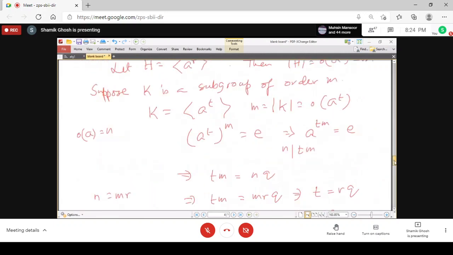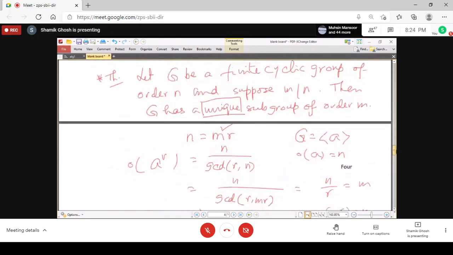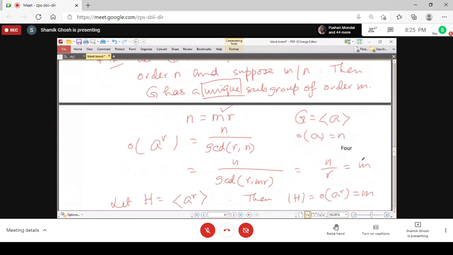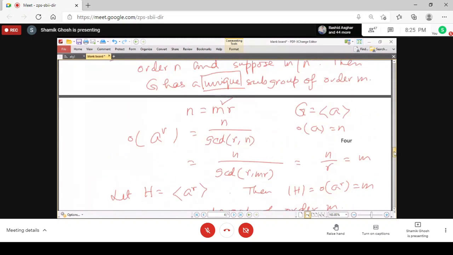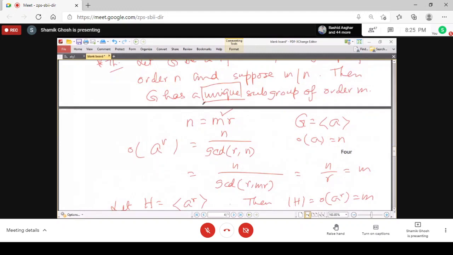So let us revise the proof again. The theorem is that for every finite cyclic group of order n, and for every factor m of n, there exists a unique subgroup of order m. So we have that m is a factor, so n equals m into some r. Then we get that the order of A to the power r is actually m. So the subgroup generated by A to the power r is the one subgroup of order m. So it proves that G has a subgroup of order m.